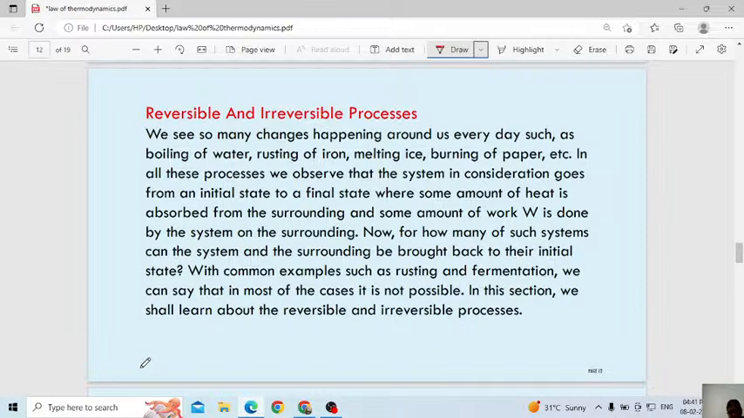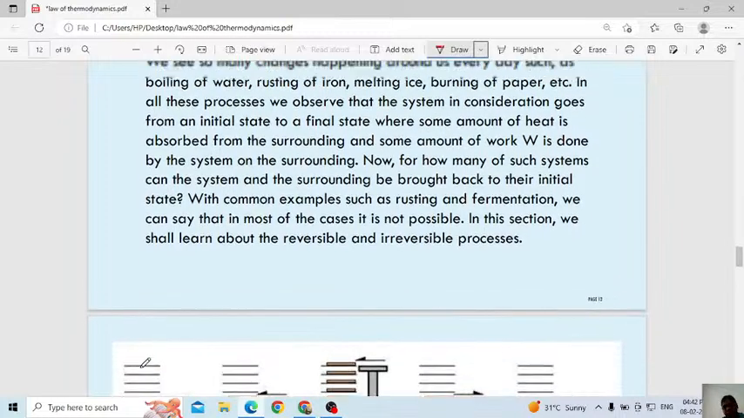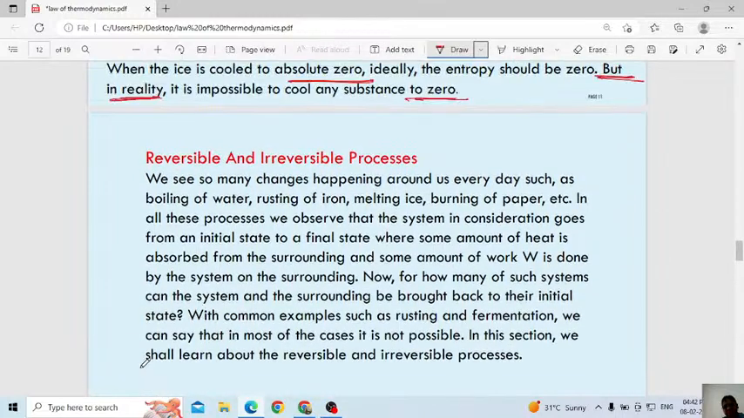Then one more important concept, this is a very easy one: reversible and irreversible processes. Already you know what is meant by reversible: when you can reverse the process, that is reversible. Irreversible means the reaction takes place only in one direction. In the reverse direction it is not possible. Easy. This I will explain within 5 or 10 minutes, then later we can complete everything.